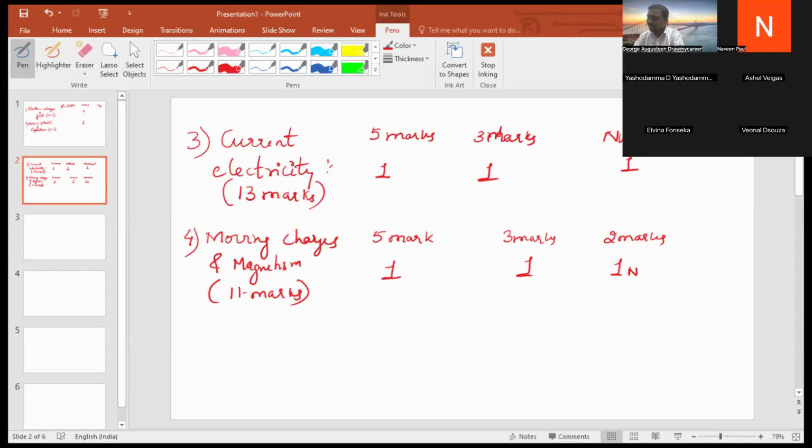So the next chapter I want to put up is magnetism and matter. A very small chapter. The weightage of the chapter is 5 to 6 marks. Here you can straight away take up this particular question for 3 marks.